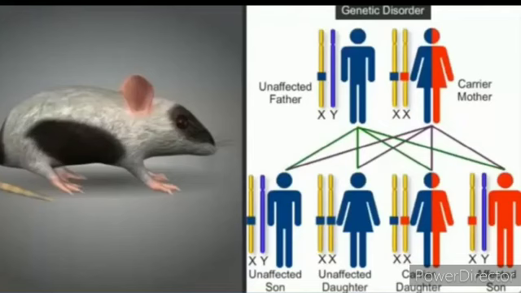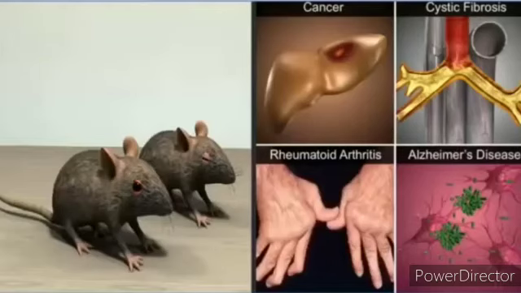Second point is the study of disease. Many transgenic animals are designed to increase our understanding of how genes contribute to the development of disease. These are specifically made to serve as models for human diseases so that investigation of new treatments for diseases is made possible. Today, transgenic models exist for many human diseases such as cancer, cystic fibrosis, rheumatoid arthritis, etc.